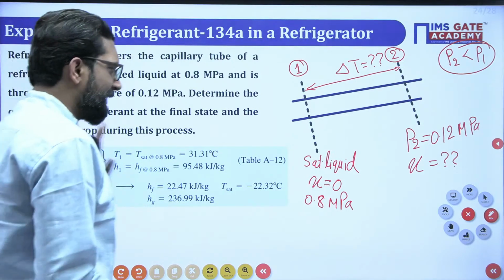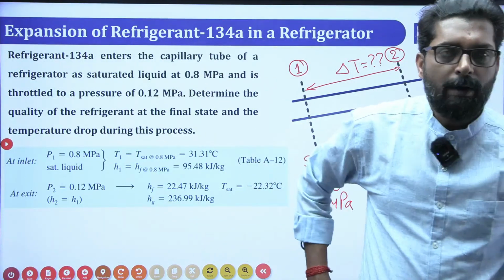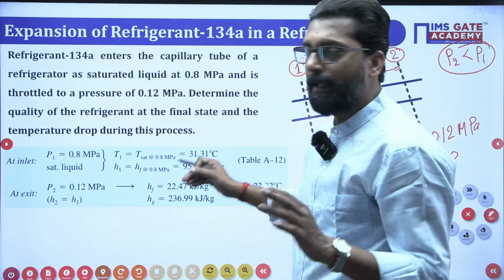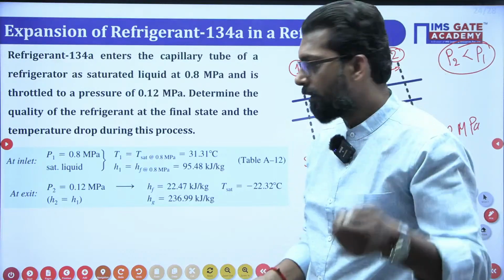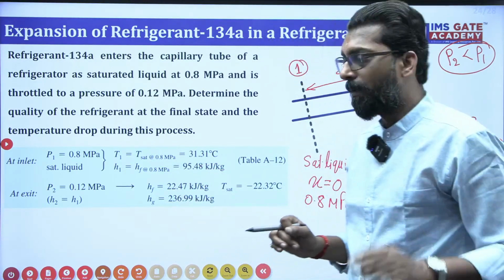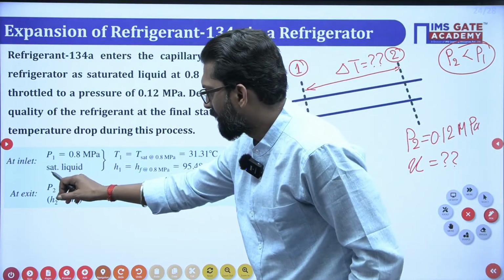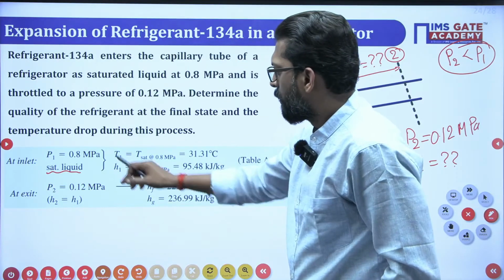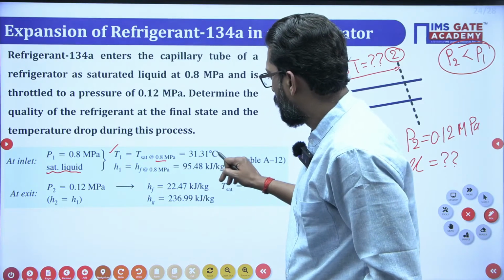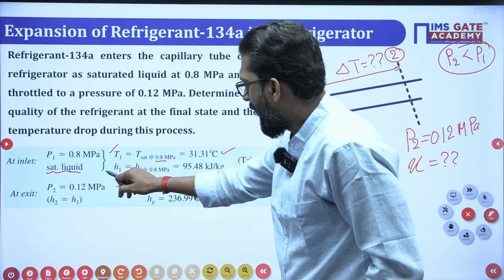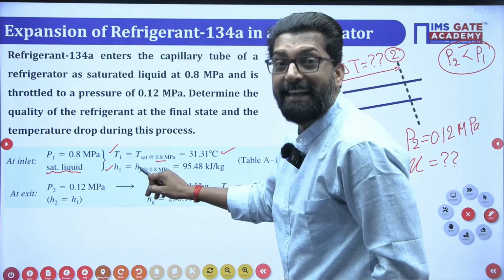Some properties are given. Why? Because in the GATE exam there is no availability of a hard copy of the steam table, so the data is always provided. So the inlet is a saturated liquid. At saturated liquid, T saturated at 0.8 megapascal you have. Enthalpy of saturated liquid, that is your hf, you have.